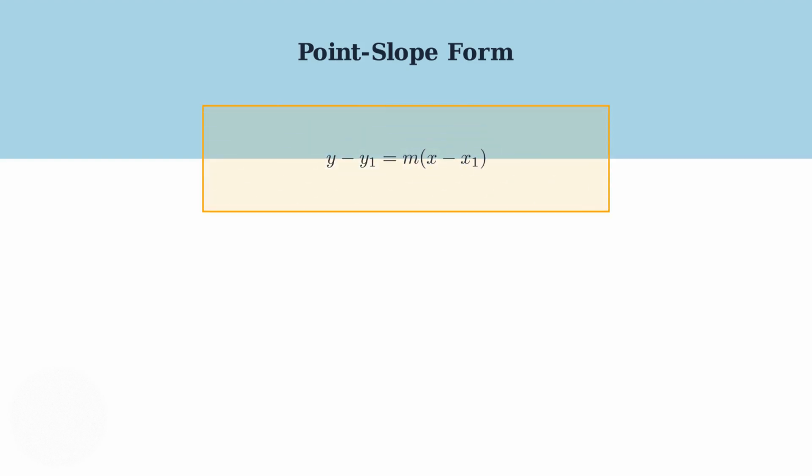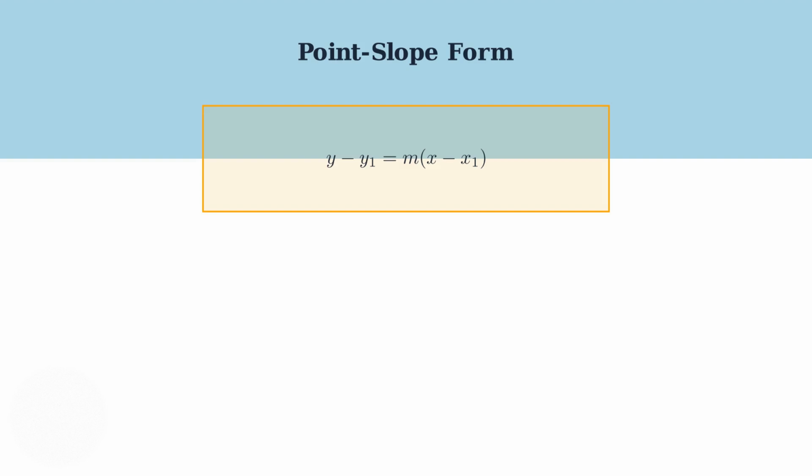Now we'll explore another powerful form of linear equations called point-slope form. This form is incredibly useful when you know a specific point on a line and the slope of that line. The point-slope form of a linear equation is written as y minus y sub 1 equals m times the quantity x minus x sub 1.